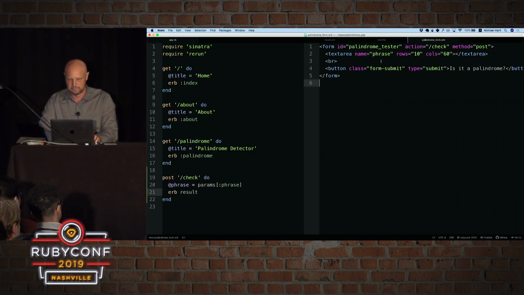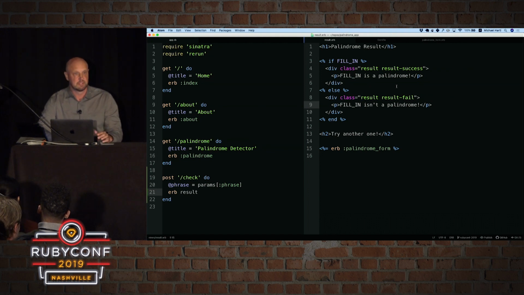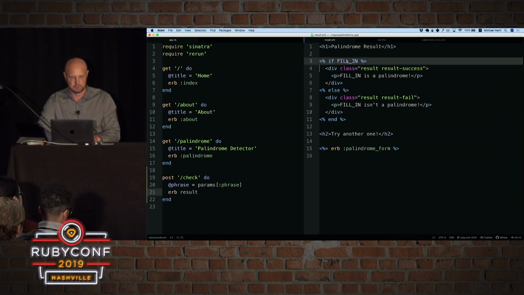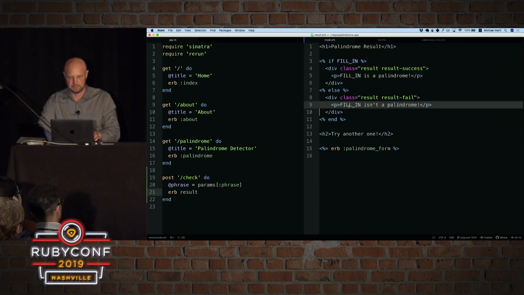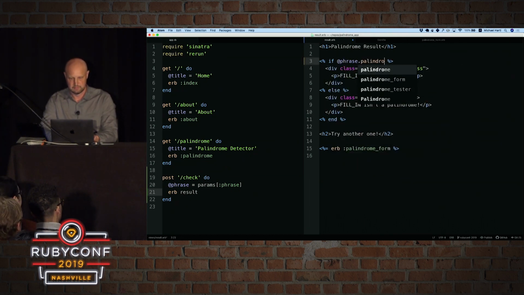So there's a result template right here. So here in the result template, it's a mixture of HTML and embedded Ruby. So if you've done Rails application development, this will look familiar because it's the same sort of thing. Here we've got if fill in, we're going to fill this in, then it is a palindrome, else it isn't a palindrome. So inside of here, let's just say if @phrase.palindrome?